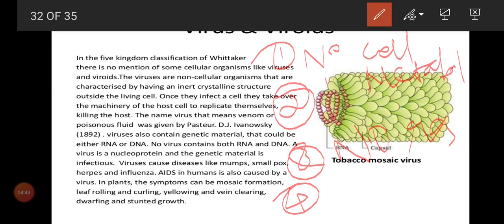Fourth one: if it is an organism or a living creature, it should possess some gravity response. But the virus doesn't have any gravity power. It will stay in air for some days, and when it falls for any reason, it will stick to your table or chair for a few days.